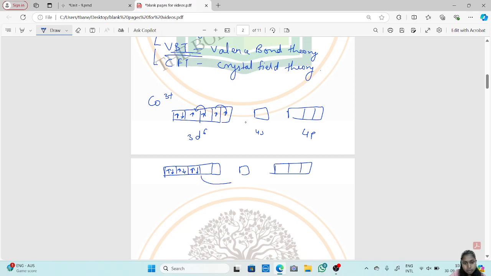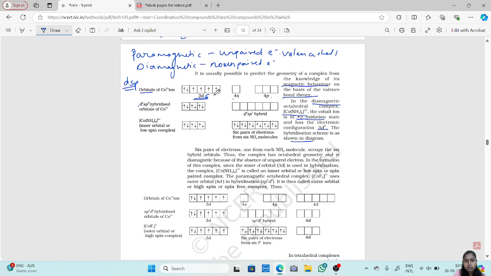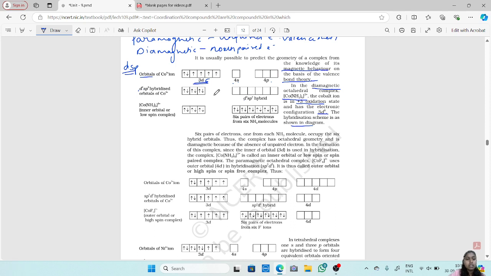Now from here till here, how many orbitals are empty? 2 d orbitals are empty. 1 s is there and 3 p are there. So it is a d2sp3 hybridization. So this is how we get the hybridized orbitals. Now these hybridized orbitals take in all the electron pairs donated by the ligand to form bonding. These are the inner orbitals of the low spin complex.